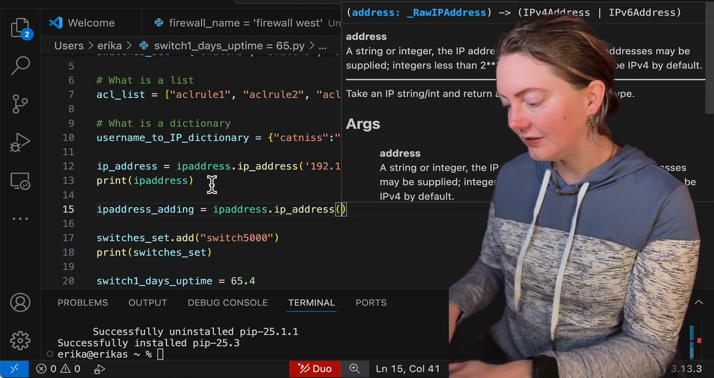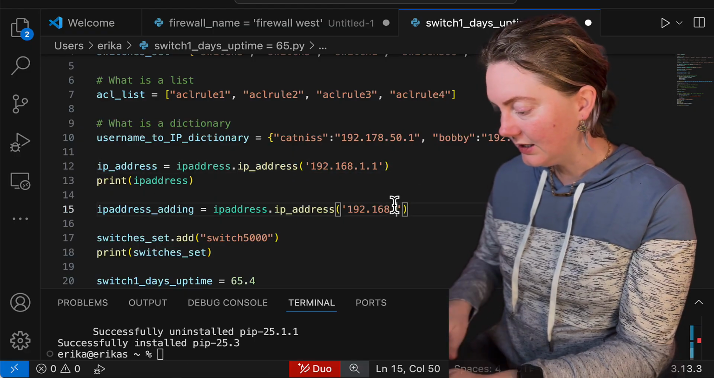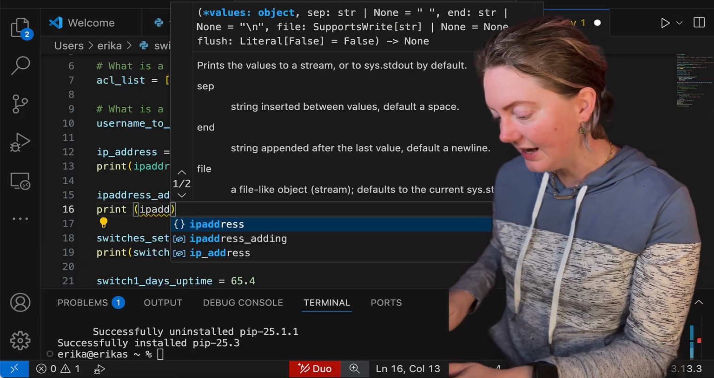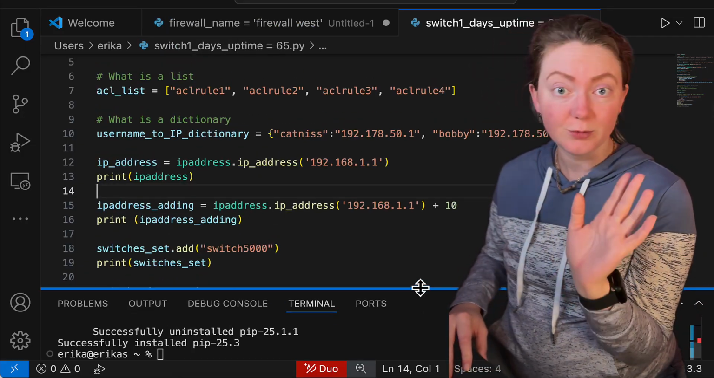Okay, so let's do the same IP address, 192.168.1.1, and let's add 10. And then let's print IP address adding. All right, so we've got 2 examples here, right? And I apologize, because when we print this, we're gonna see a lot of other crap because we've been doing a lot of stuff in this video.